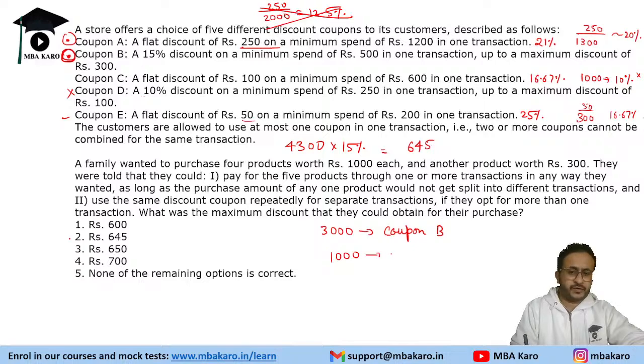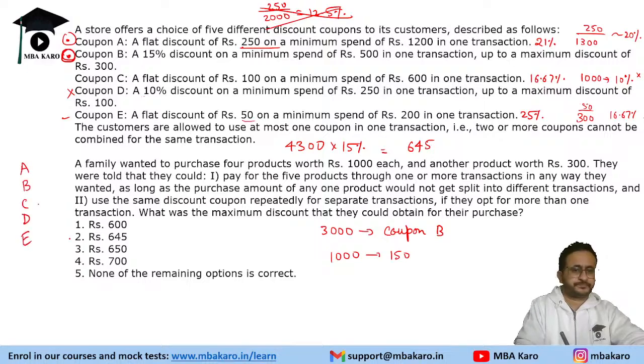So we will get a discount of 150. Another 1000 we will buy. See, we do not have to split a bill, so we can make 3000 directly. Okay, let's say the products are A, B, C, D, E. See, it says that you can buy multiple products, right? Five products through one or more transactions in any way they wanted, as long as the purchase amount of any one product would not get split into two different transactions.